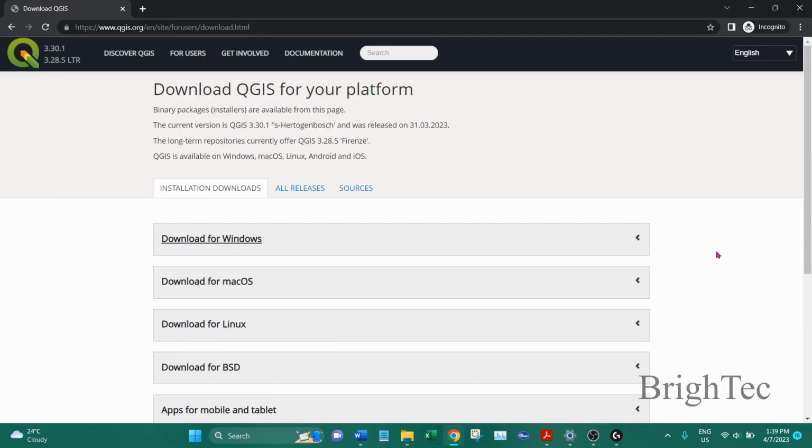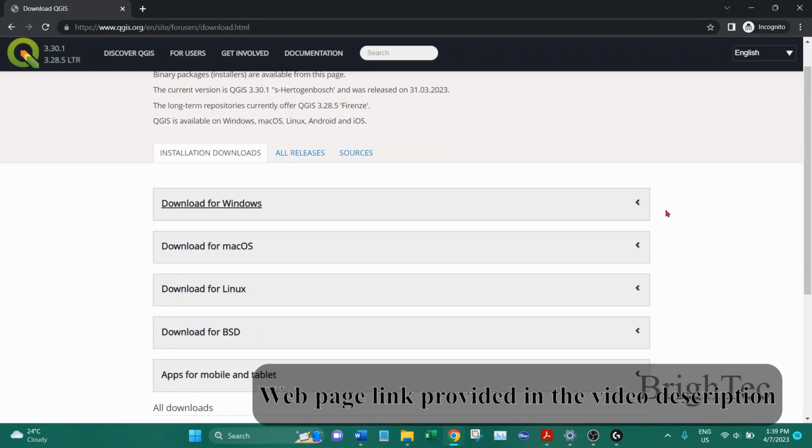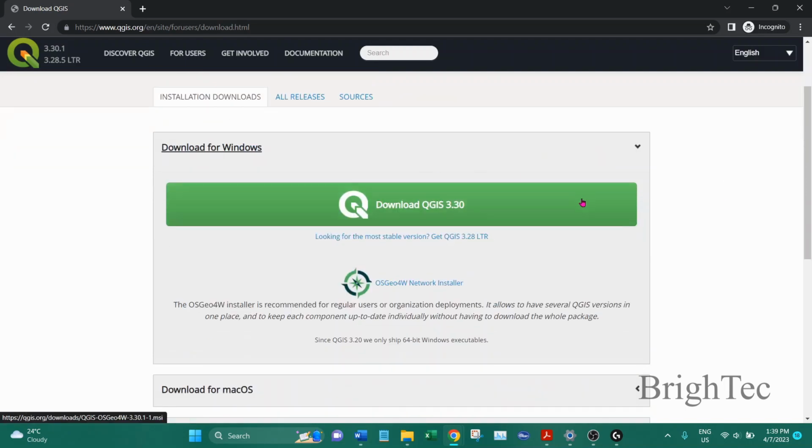So this is the page from where you can download the software, and here you have different options for different operating systems. So in this case I am downloading and installing the software for a Windows computer. So when you download QGIS, you have two options. So one option is downloading the latest version. So at the time of making this video, the latest version of QGIS is 3.3.